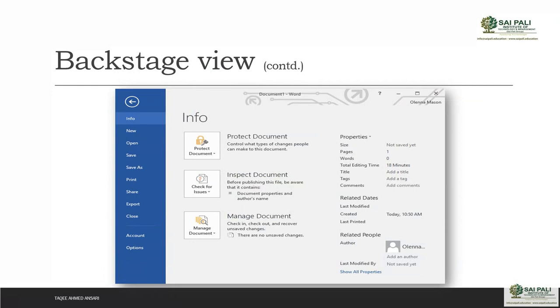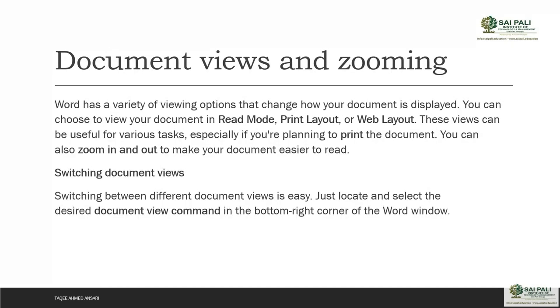Now after the backstage view, one more thing you should know is called document view and zooming options. View and zooming options mean how you want to see your document. And you have the zoom option also, to make things bigger. That means you can zoom your document to see your text clearly. So if your text is not visible properly, then you can zoom it.